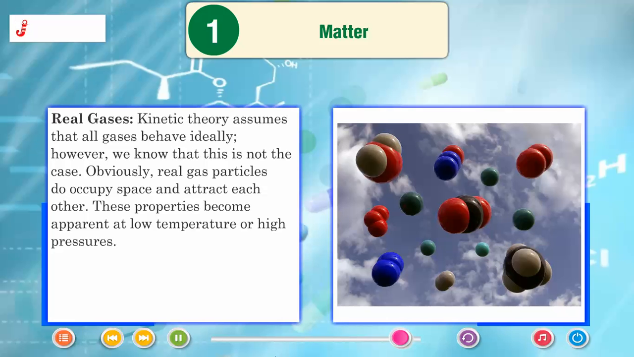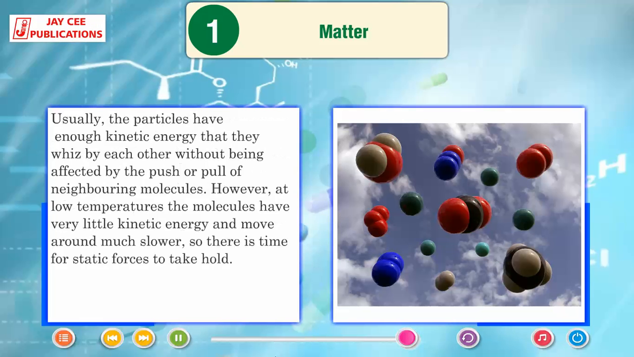Real gases. Kinetic theory assumes that all gases behave ideally. However, we know that this is not the case. Obviously, real gas particles do occupy space and attract each other. These properties become apparent at low temperature or high pressures.